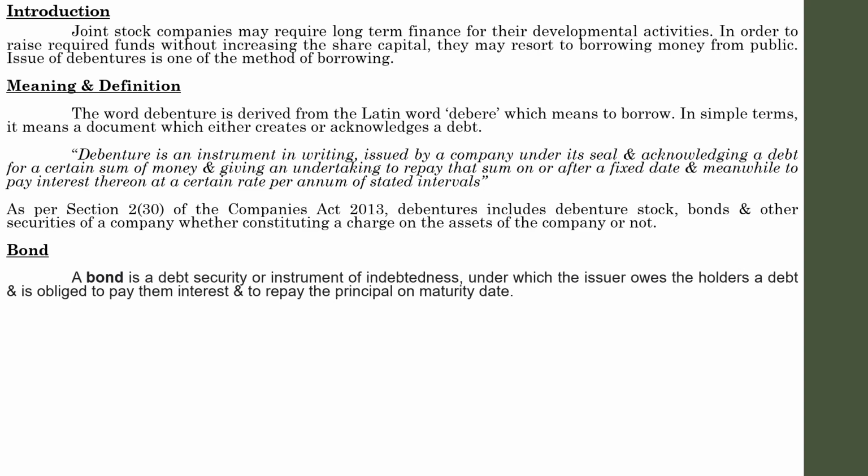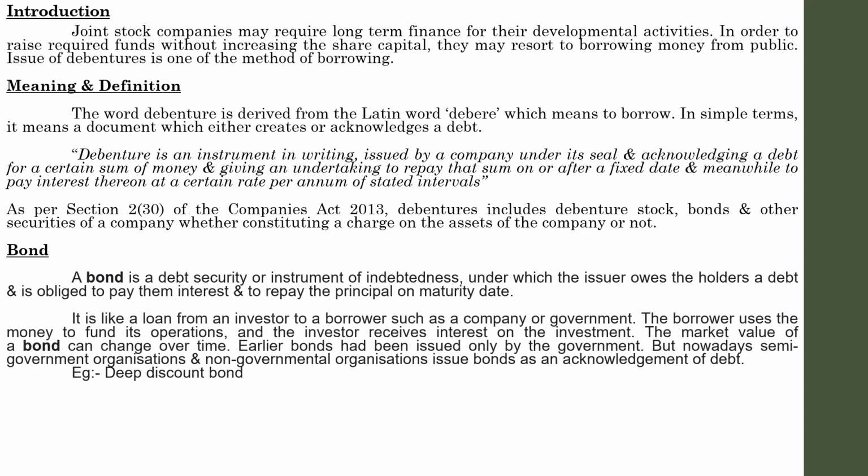And the bond is a bearer instrument and hence can be transferred without any transfer deed. Since bond is a promissory note, it carries stamp duty. Bonds are issued by government as well as corporate entities. Earlier it was by government alone. Now it can be issued by semi-government and corporate concerns.